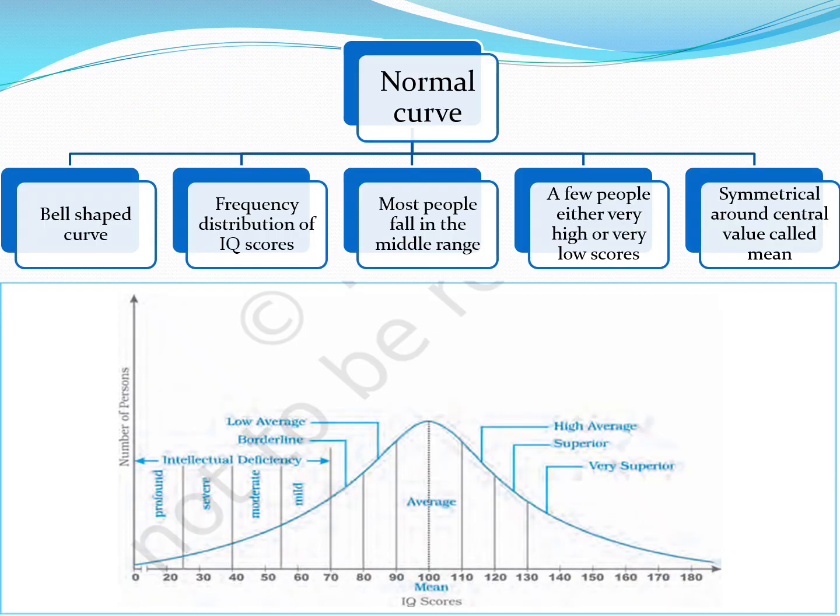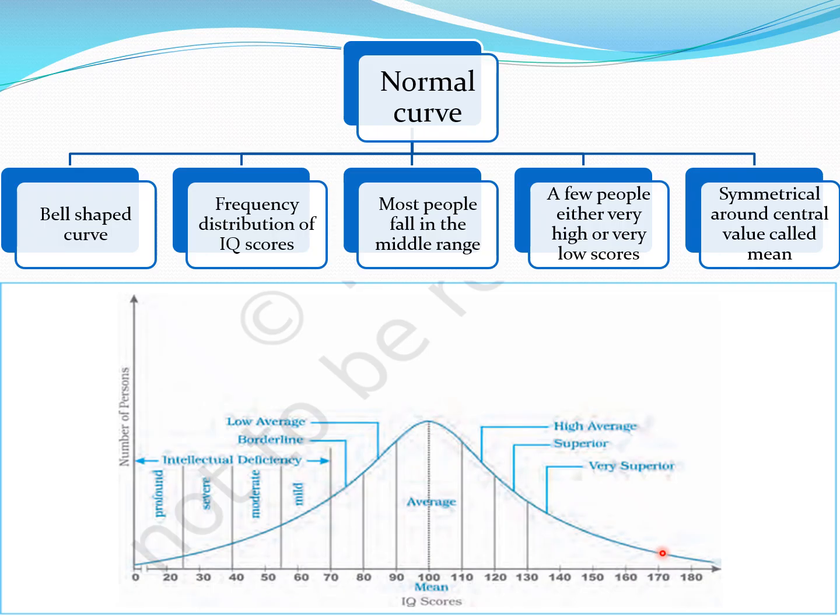If we plot a graph between the number of persons and the IQ scores, we will get a normal curve, which is also known as the bell-shaped curve. If you see this bell-shaped curve, it starts from the lower end, moves upwards, reaches a particular height, and then it comes down.